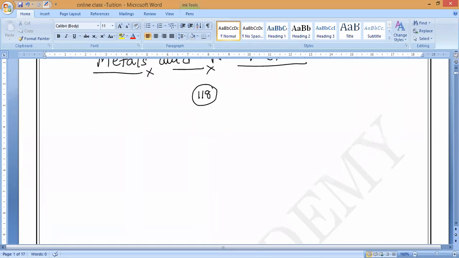So out of these 180 elements, on the basis of their similarities as well as differences, they have been divided into two main groups. What are those two main groups? Anybody? One is metals, and the second one is called non-metals. If you observe here, both metals as well as non-metals are used in our daily life. Is it yes or no?